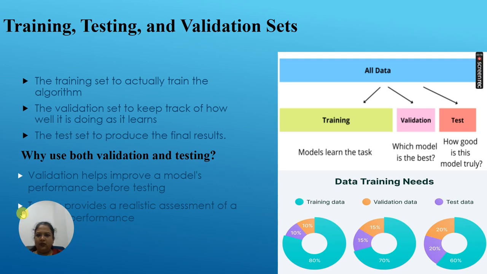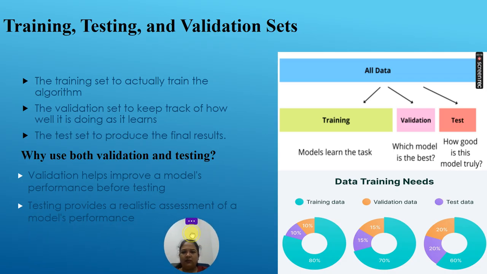Hello everyone. So today we are going to see how training, testing and validation can be done in machine learning. Training, testing and validation are the most important steps to make your machine learn. Training is used to train your machine using some algorithms. Then we can keep aside some testing data for the testing purpose so that we can check the performance of the system, and there is validation as well.